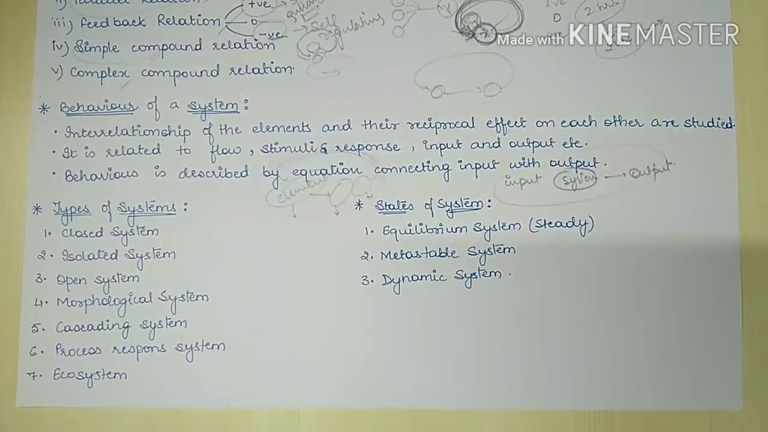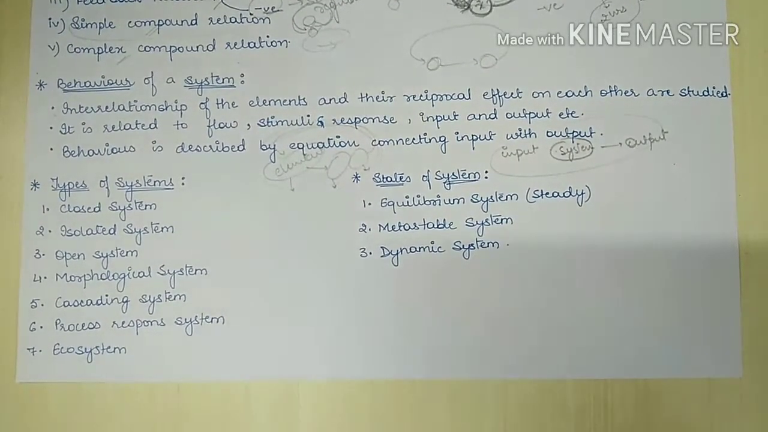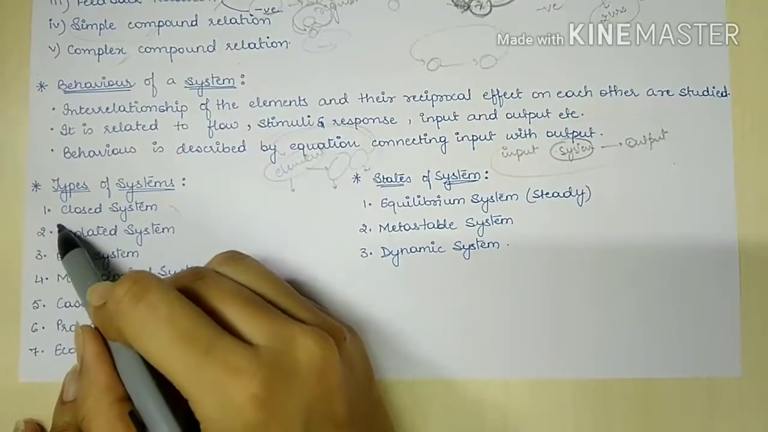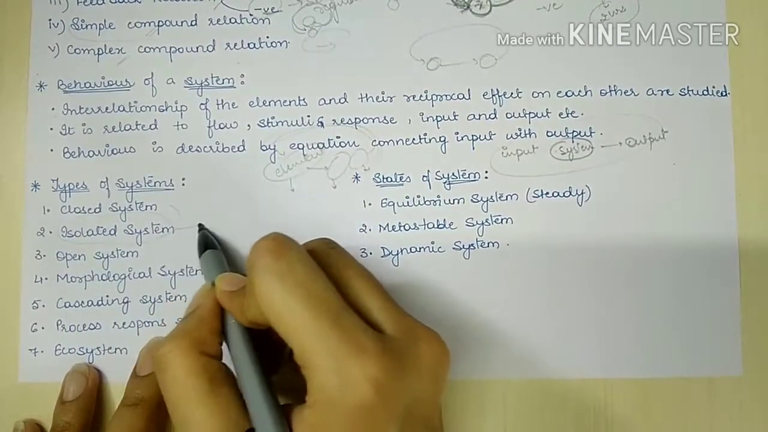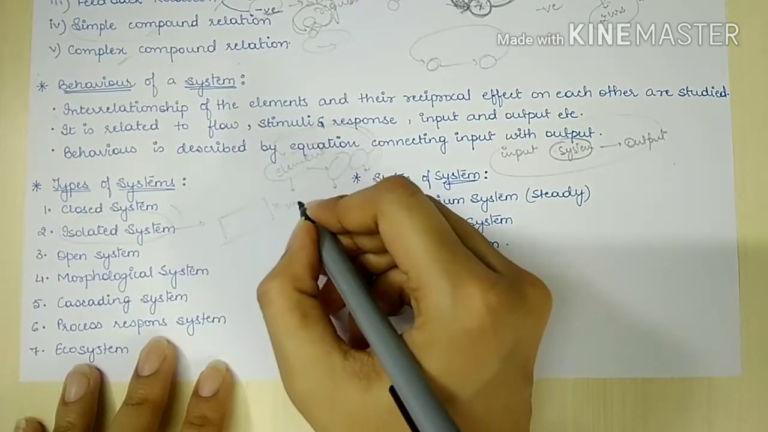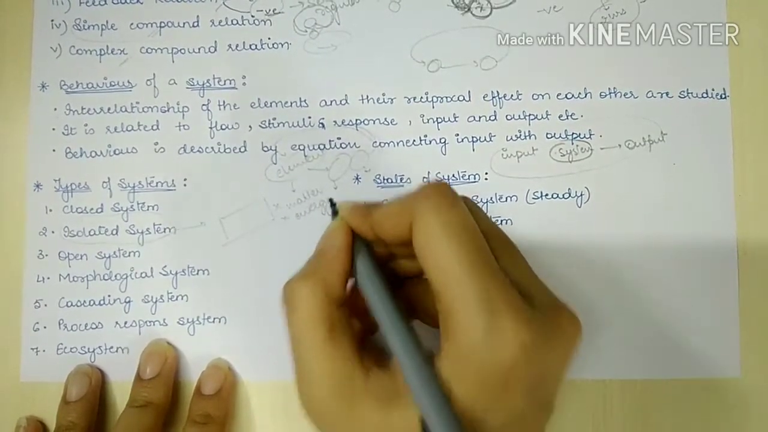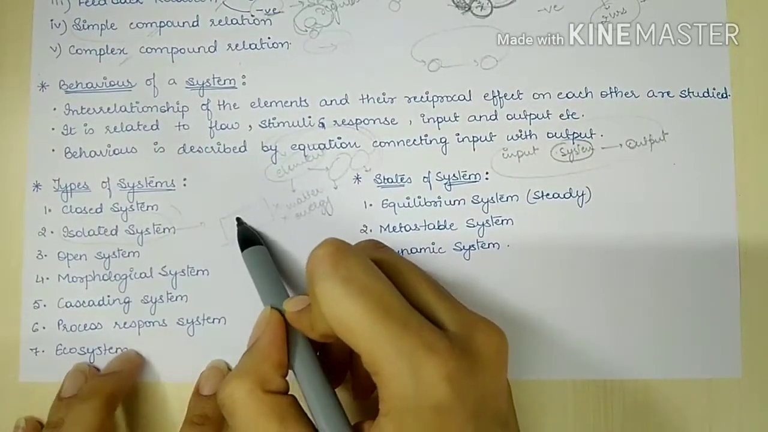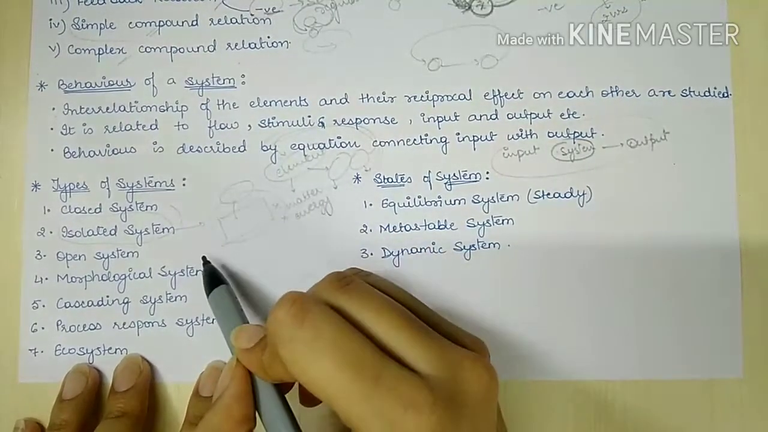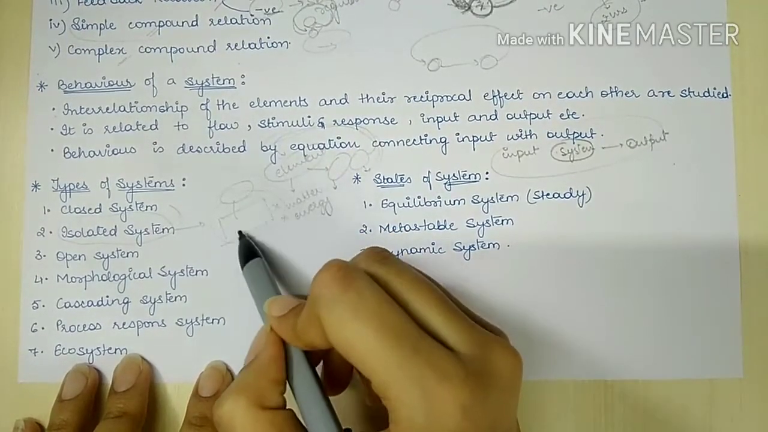Now we will look into types of system. So we basically have 7 types of system. First one we have is isolated system. In an isolated system, there is no exchange of matter and there is no exchange of energy. So here nothing is allowed to interact with the outside world. Neither energy nor matter is exchanged with the outside world.